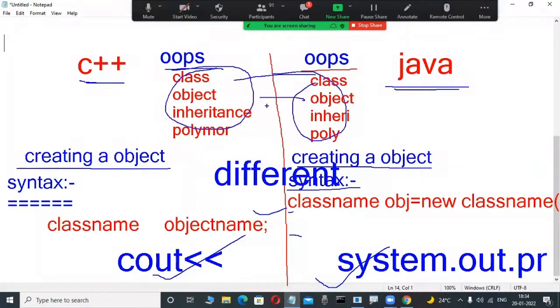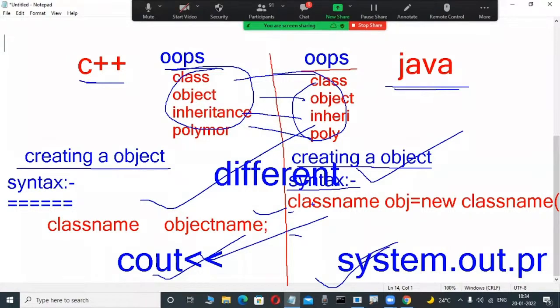What is a class? What is an object? What is inheritance? What is polymorphism? Same. But syntactically, totally different. Why? Because those are two different languages, two different products from totally different companies. That's why functions are different, and the syntax is also different.